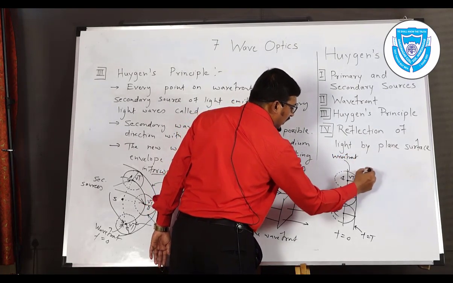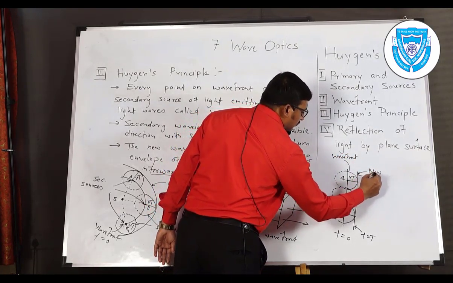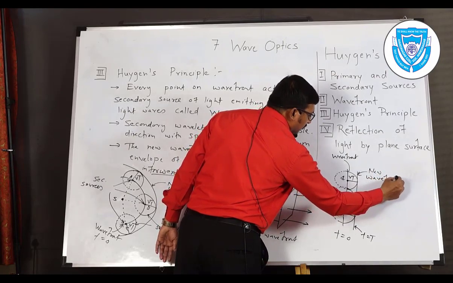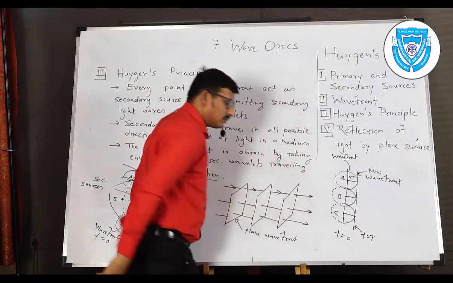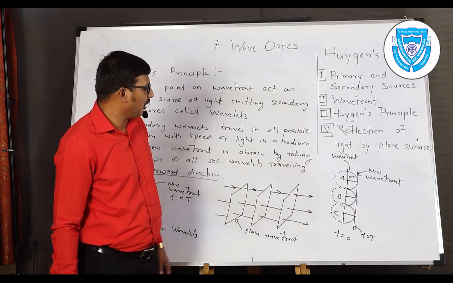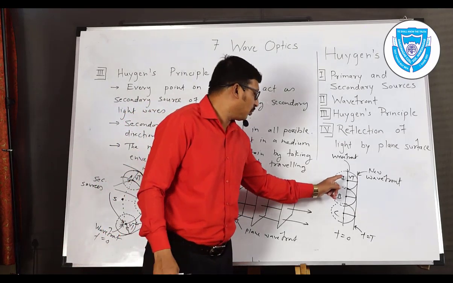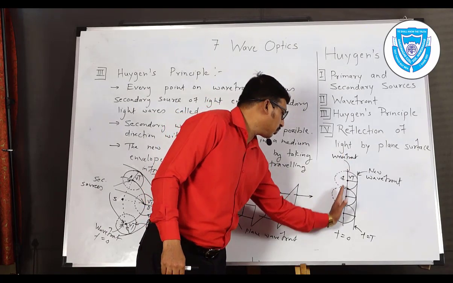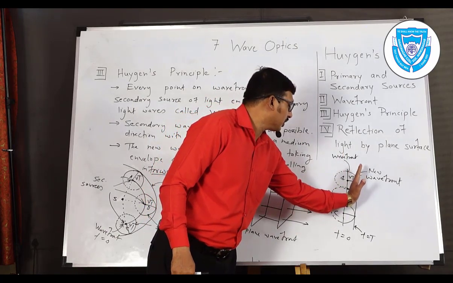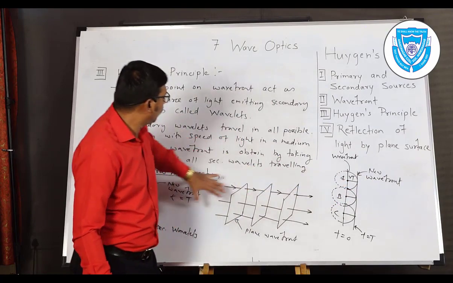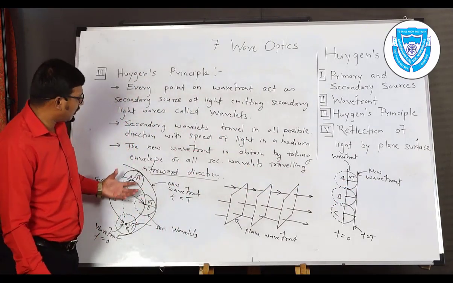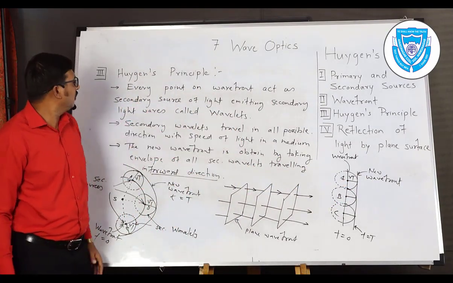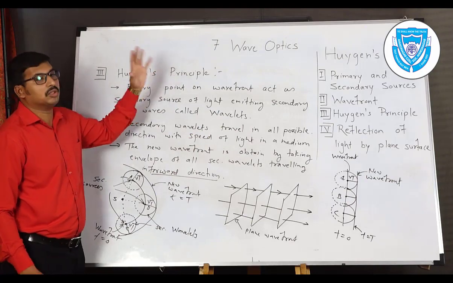This is the new wavefront. So this is construction of plane wavefront that is produced from secondary wavelets produced from A, B and C, initial position and final or new position of a plane wavefront. So we have the construction of spherical as well as plane wavefront using concept of Huygens principle.